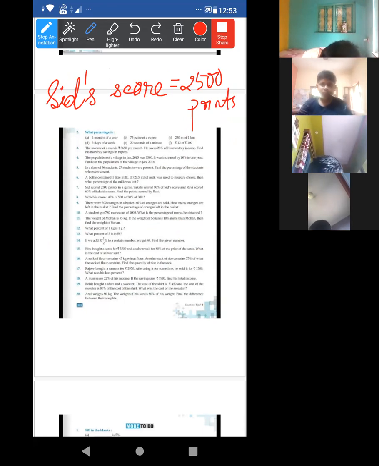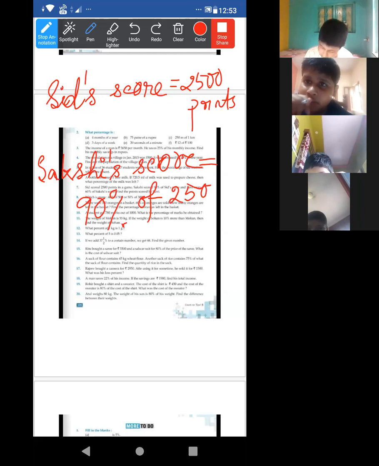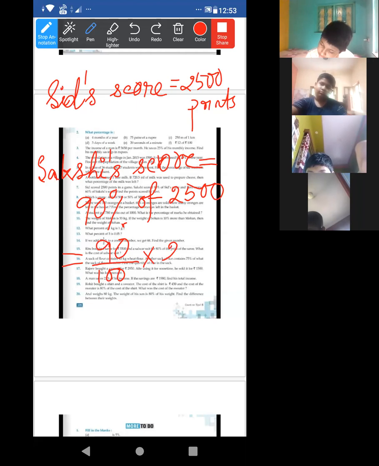Now write Sid's score. Directly I am writing, huh? Sakshi's score. Amitrajit is absent today. He is absent. Okay, 90 by 100 into 2,500. This 20 will be cancelled out.